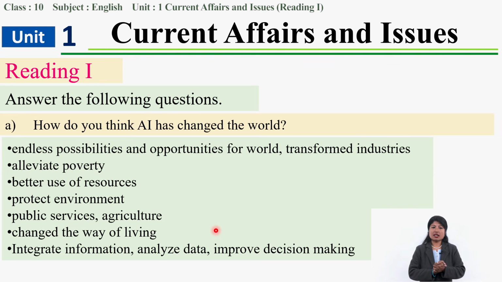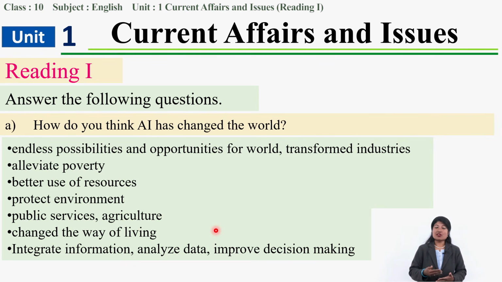AI has made endless possibilities and opportunities. There are so many opportunities, and the world has been changed due to it. Industries are greatly transformed because the work is easier.